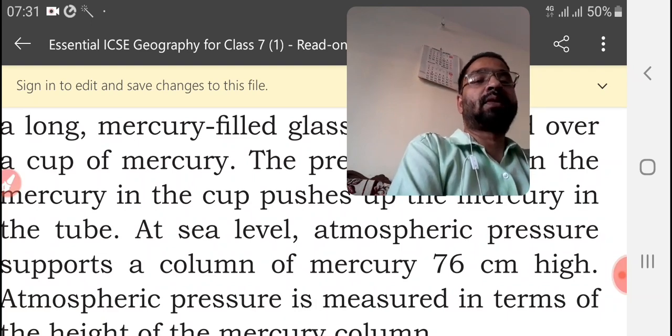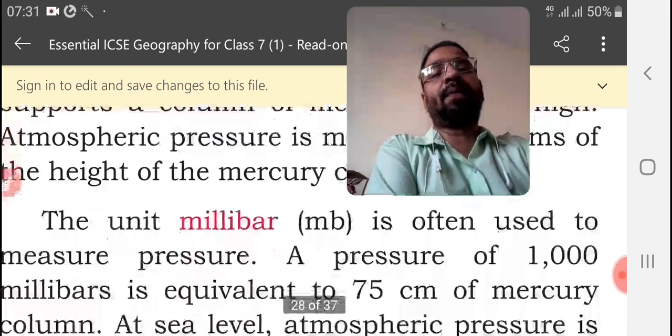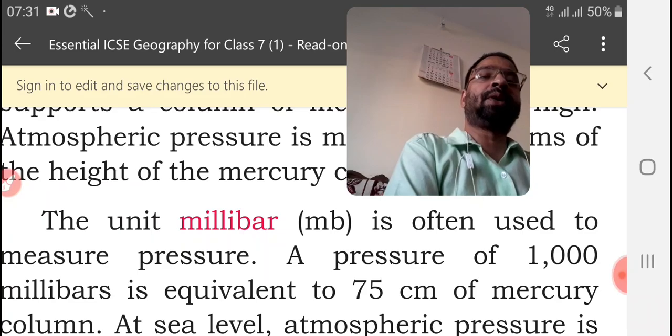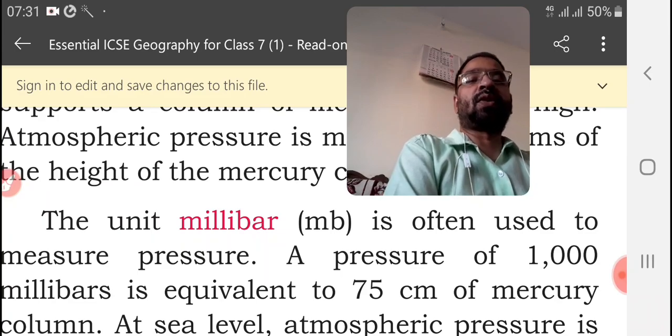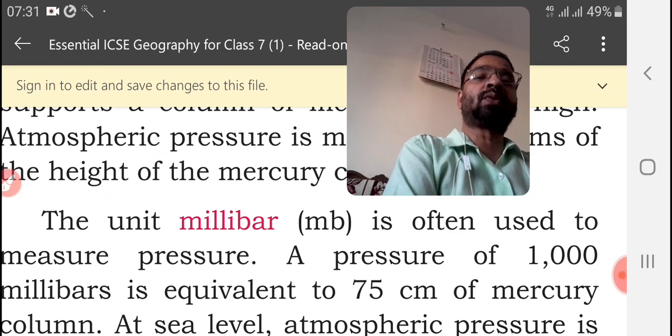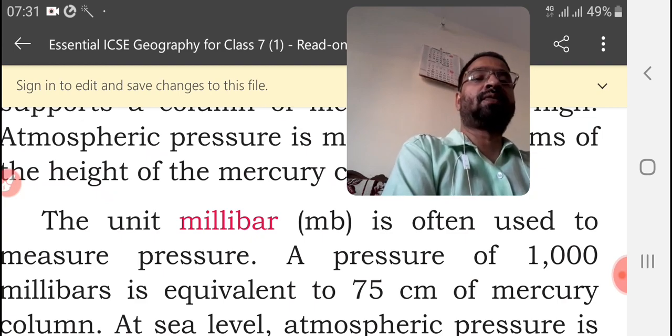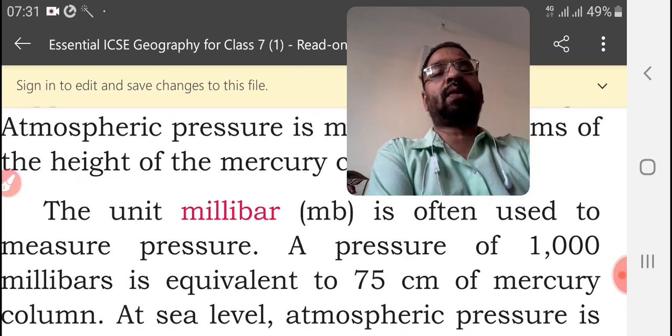And next, the millibar, MB in short form, is often used to measure pressure. Millibar is a unit which we use to measure pressure. A pressure of 1000 millibar is equal to 75 centimeter of mercury column.